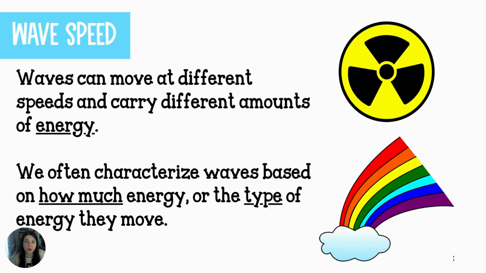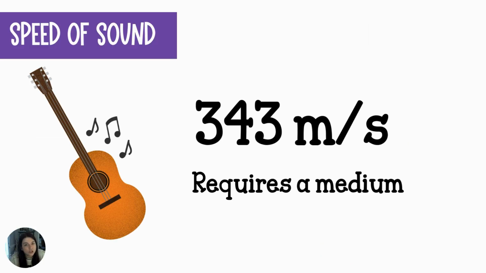We oftentimes are going to group them based on how much energy they're moving or the type of energy that they're moving, and sometimes even the speed at which they move. This unit is largely on light, so this information is really just to give a frame of reference. The speed of sound is 343 meters per second, and sound is going to require a medium, meaning it needs something to travel through. A lot of the time, that's just air molecules, but sometimes it's solids. It can also be water. You can hear muffled sounds underwater.